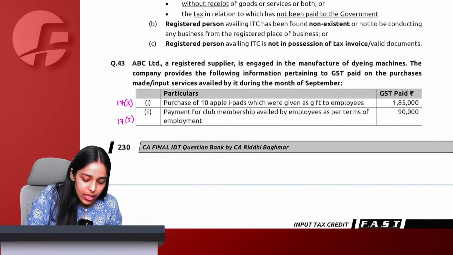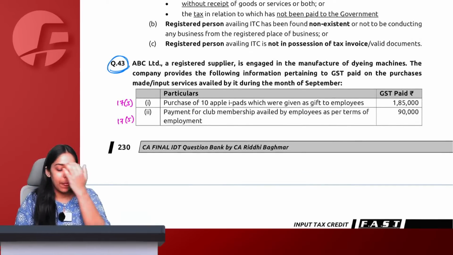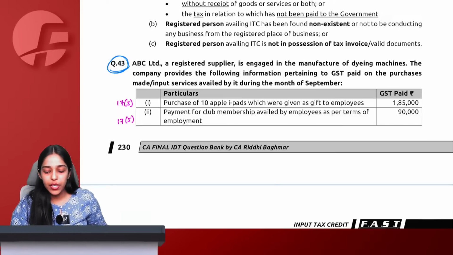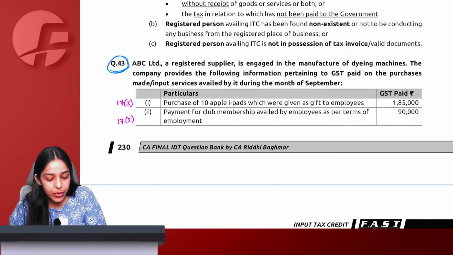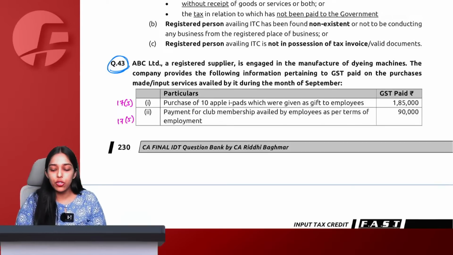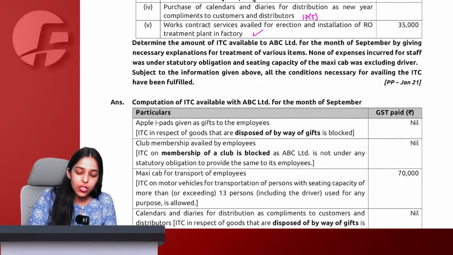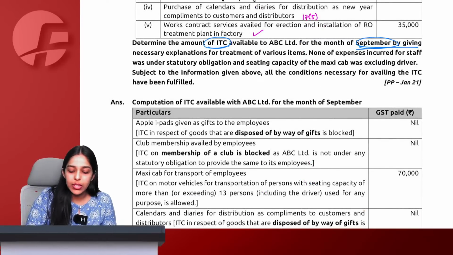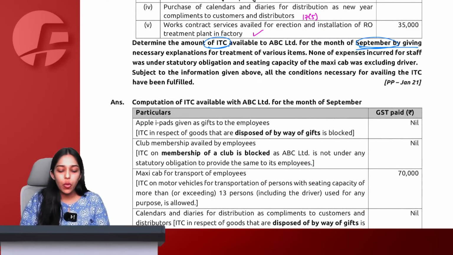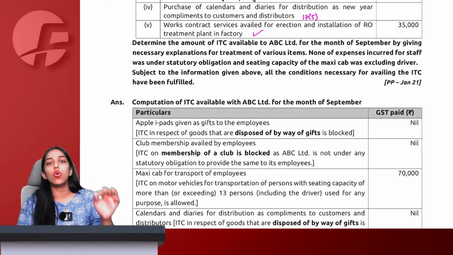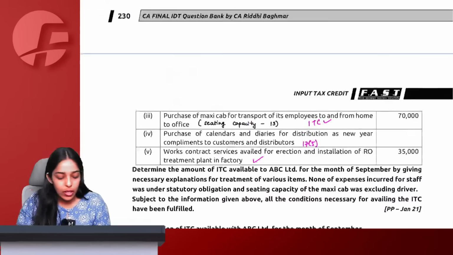Chalo, let us now solve question 43. ABC Limited, a registered supplier, is engaged in the manufacture of dyeing machines. The company provides the following information pertaining to GST paid on the purchases made. And they are simply asking us to calculate ITC for September month. Again, this is not a computation question. This is a simple question, you have to calculate the total ITC available.